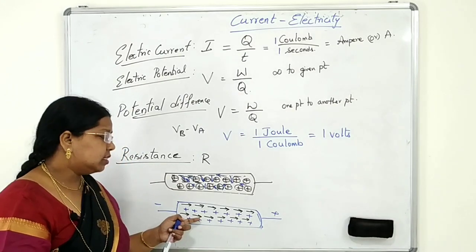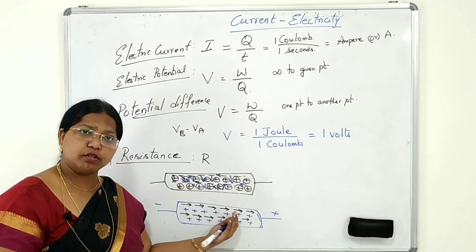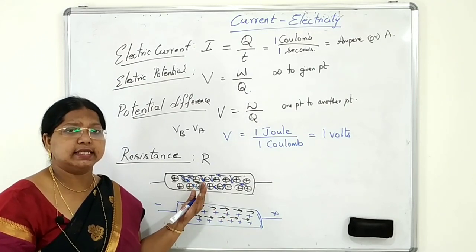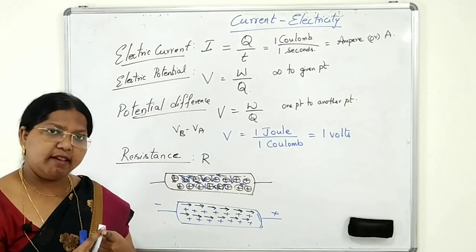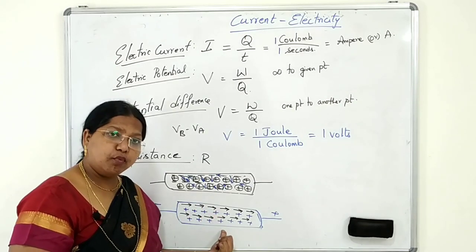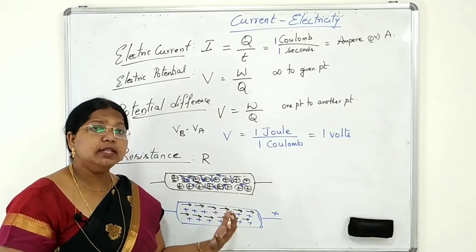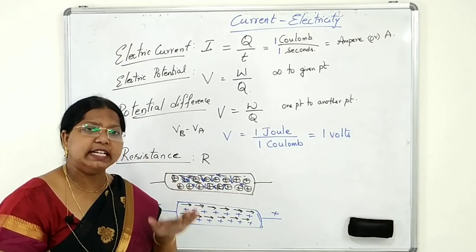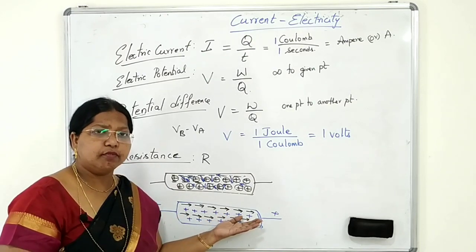When there is a flow of charges, there is an opposing force. What is the cause of this resistance? When these electrons are moving, there are collisions taking place. They collide with themselves, with the walls of the conductor, or with the positive charges. Due to these collisions, their kinetic energy decreases, which means their speed decreases.